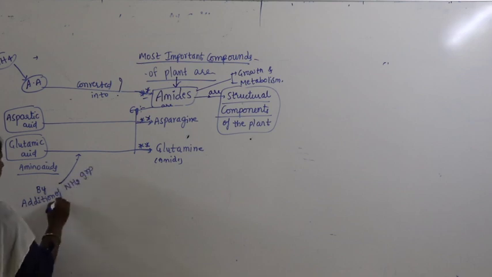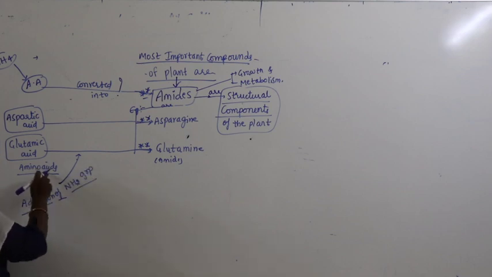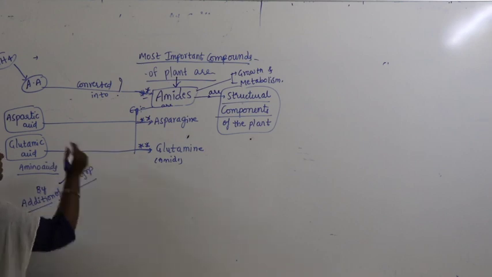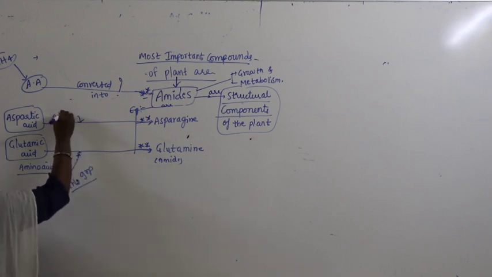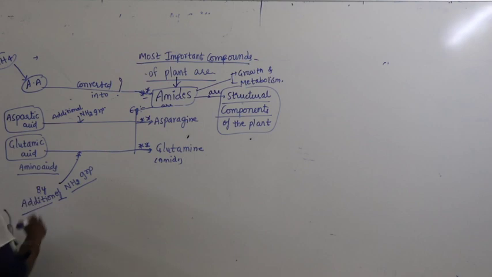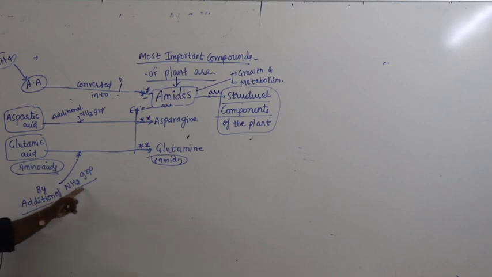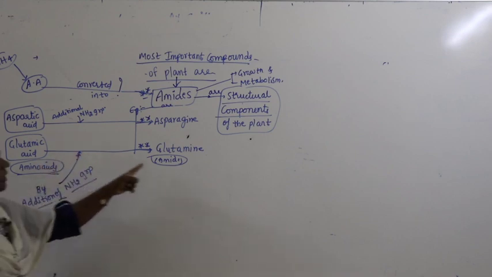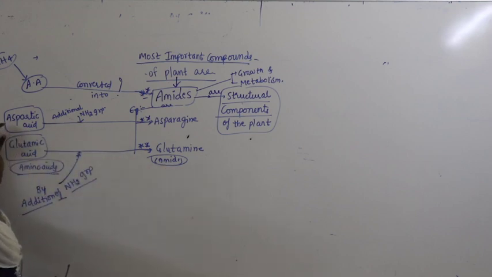By the addition of amino group, amino acids can be converted into amides. Here additional amino group is added. If you take an amino acid, it's getting converted into what? Amide. How? When an additional amino group is joined to the amino acid, which already has an amino group. By the addition of amino group, amino acid gets converted into amide. Here, if you take an example, aspartic acid is an amino acid.